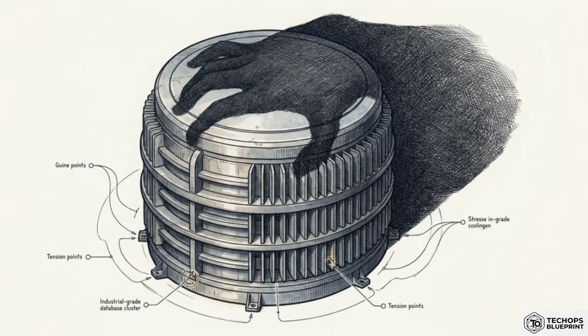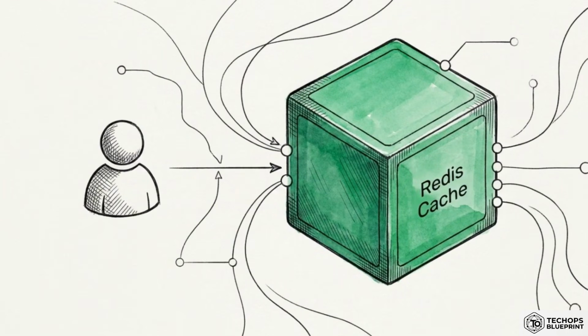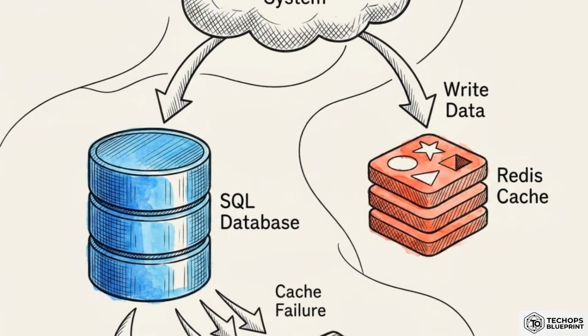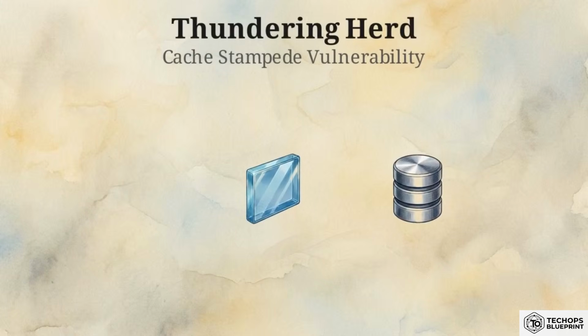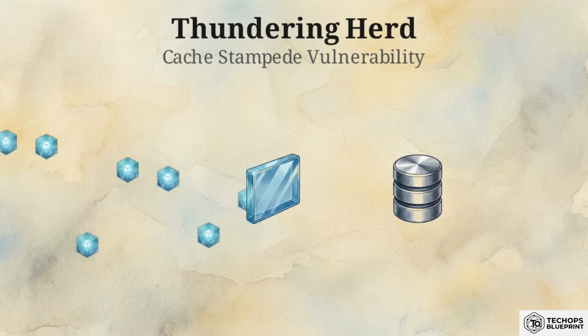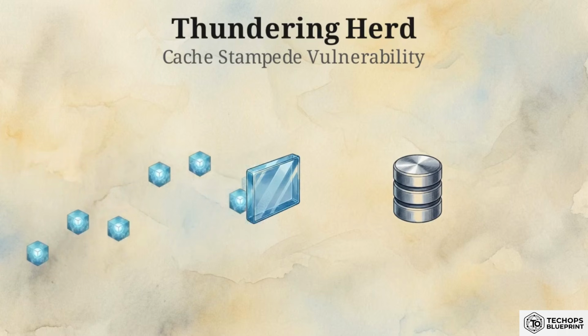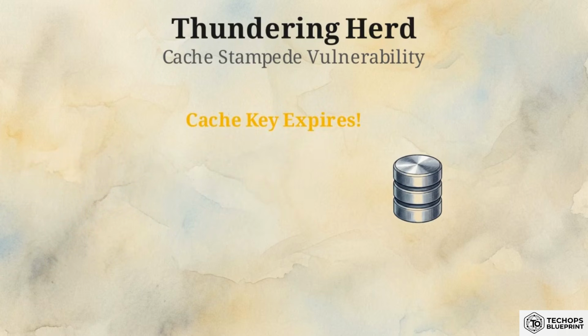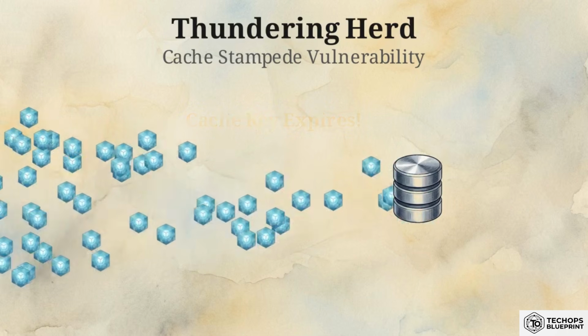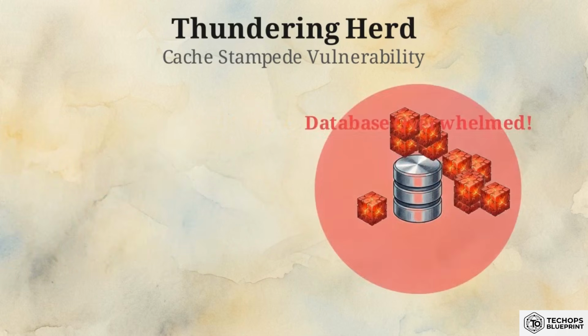Circuit breakers reliably protect against downstream failures, but a secondary, hidden threat often takes down systems at peak load, relying on reactive caching architectures. The traditional cache-aside pattern works by checking the cache first. If there's a miss, the application queries the database, computes the result, and writes it back to the cache for the next user. This creates a dangerous vulnerability known as the thundering herd. If a popular cache key expires at peak traffic, thousands of concurrent read requests bypass the cache and stampede the primary database, crushing it instantly.